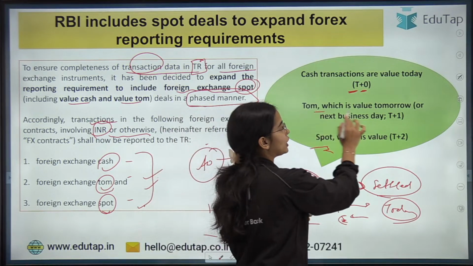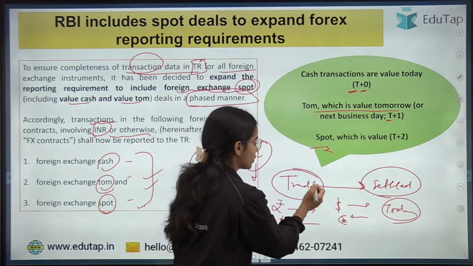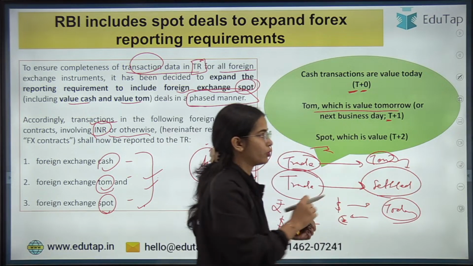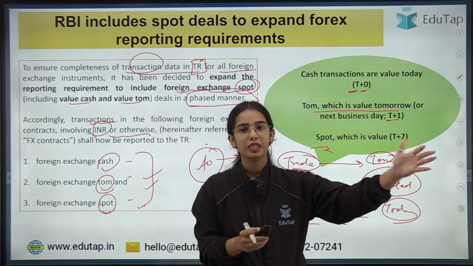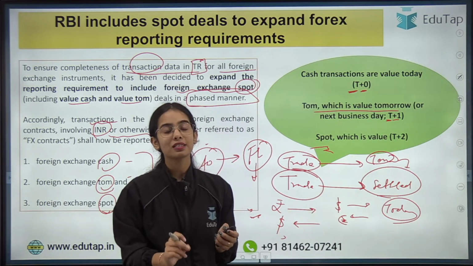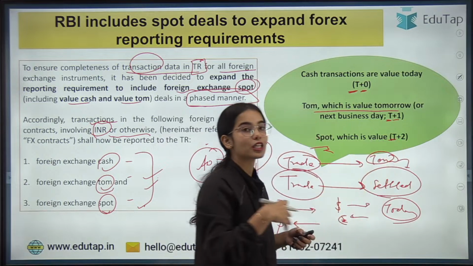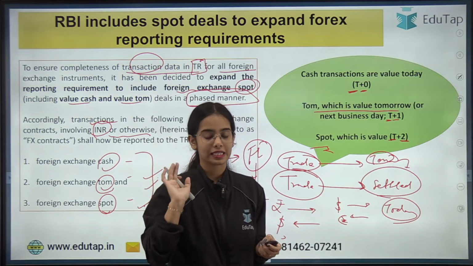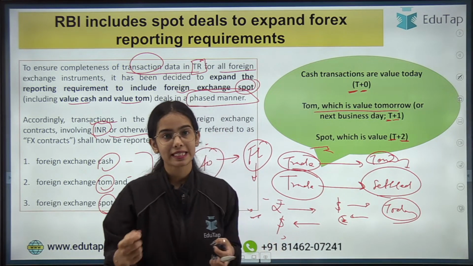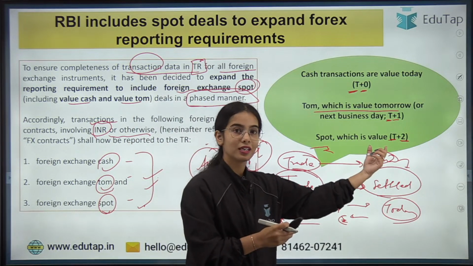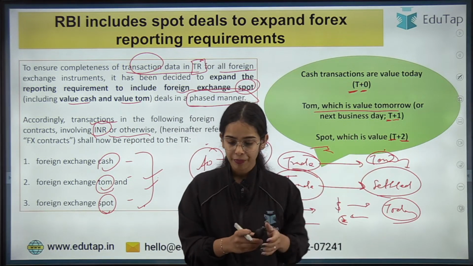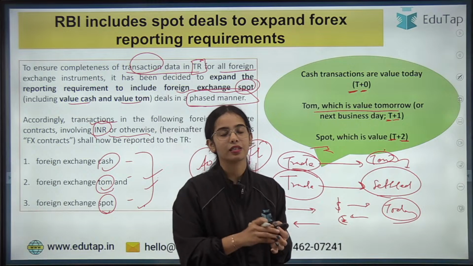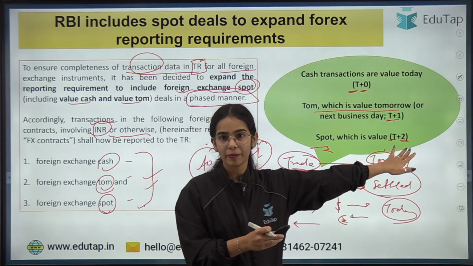Tomorrow is value tomorrow. Today you are raising the trade request, but tomorrow it will be settled, that is T plus 1 day. Now spot means T plus 2. Today you are raising the request and within 2 days the transaction will be settled. So when the agreement to buy and sell happens on the T day, the settlement happens within 2 days. Okay, so this is the basic idea. So the trade will be executed or settled at T plus 2. Okay, I hope this is clear.